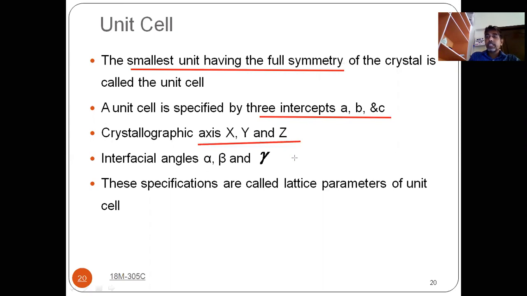Because space lattice is three-dimensional, your unit cell will have three axes. And the interfacial angles are nothing but the angle between a and b, b and c, and a and c. Those are alpha, beta, and gamma. So these specifications are called lattice parameters. So three intercepts, crystallographic axes, and interfacial angles are known as lattice parameters.